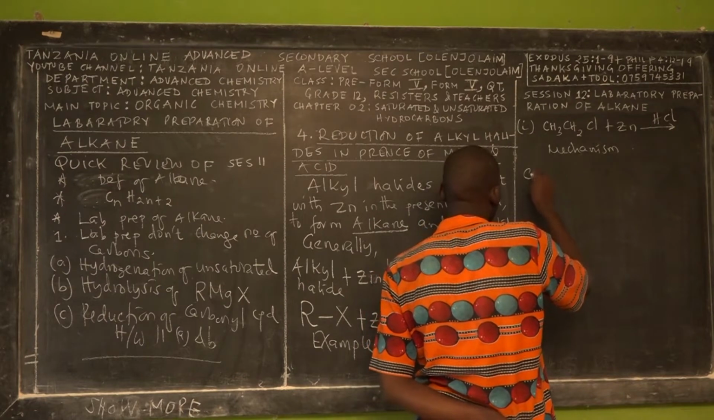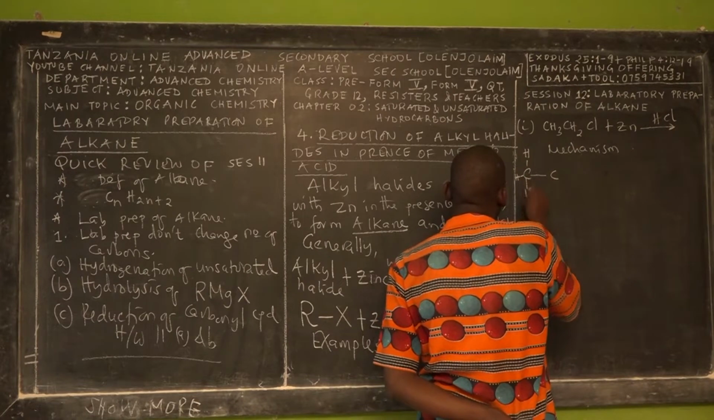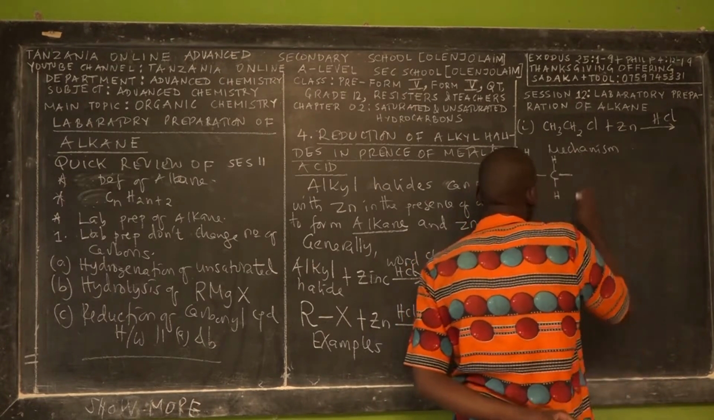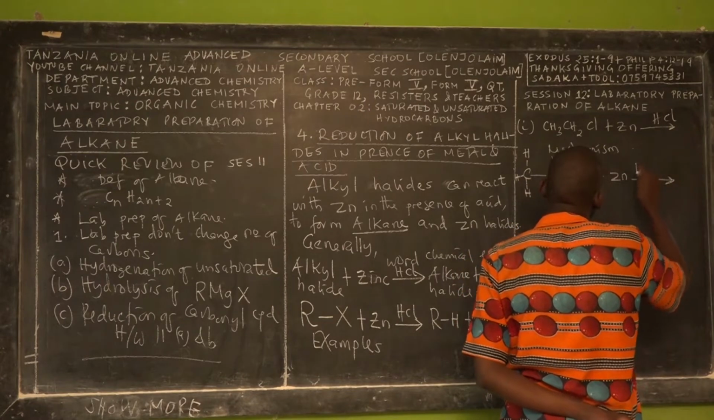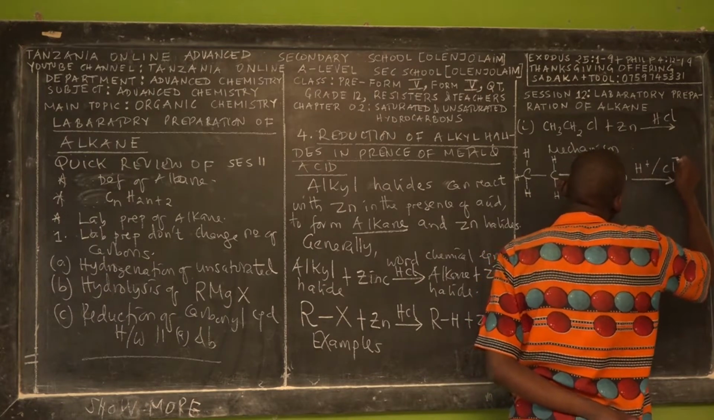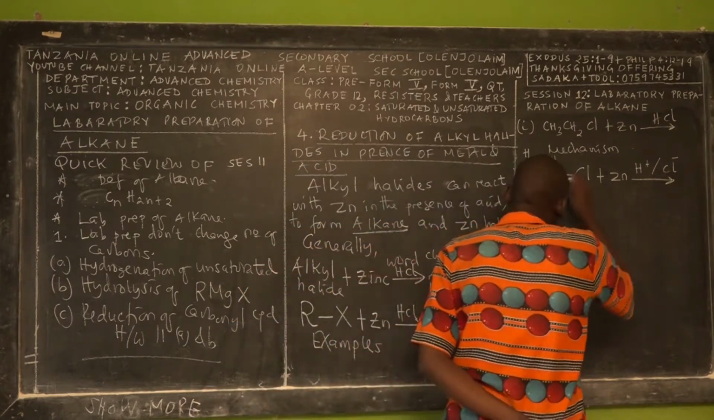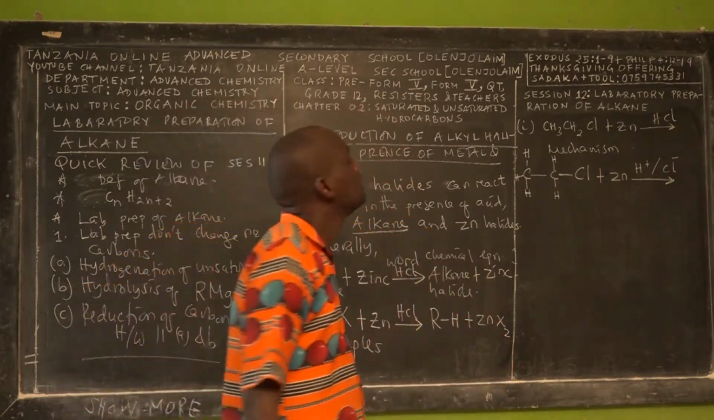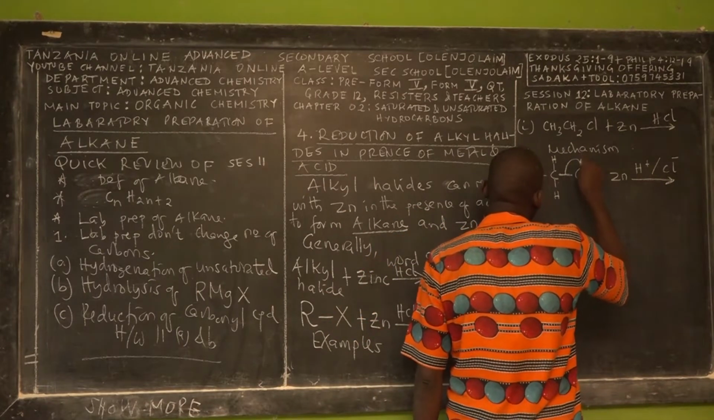So we have CH3, a bond between carbon and carbon, bonds between carbon and hydrogen, hydrogen, hydrogen, hydrogen. Then this is chlorine plus zinc, under the presence of hydrochloric acid, which forms hydrogen ions and chloride ions. Here we have a covalent bond between carbon and chlorine, and chlorine is more electronegative compared to carbon, so the bond will break in this way.